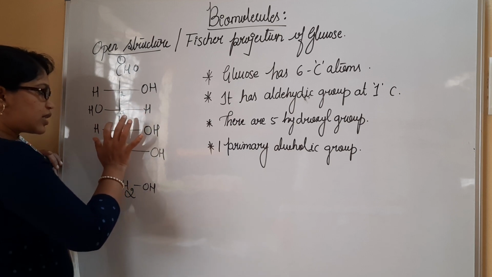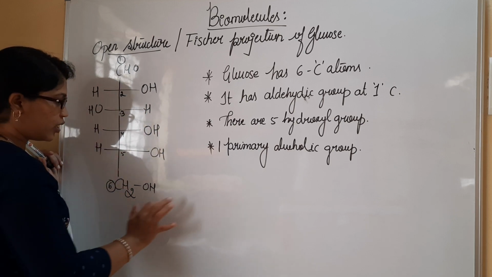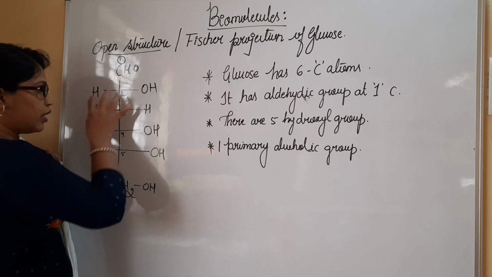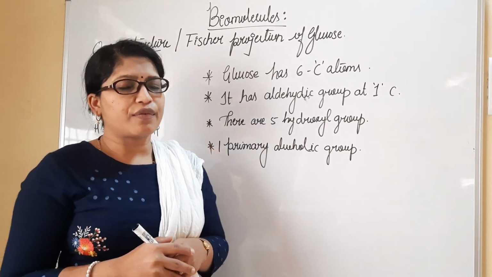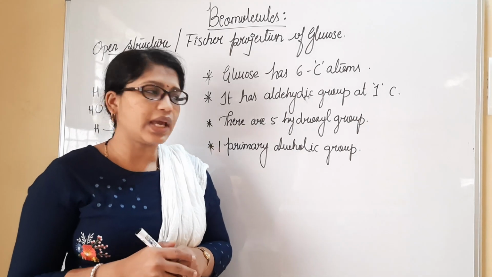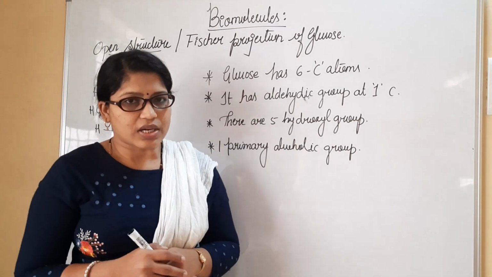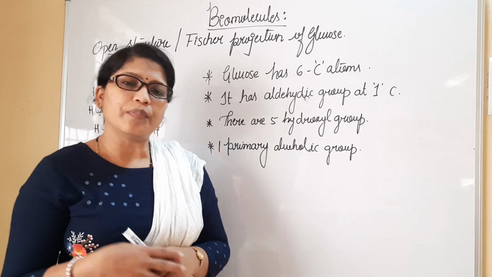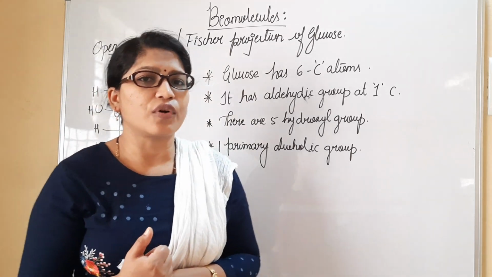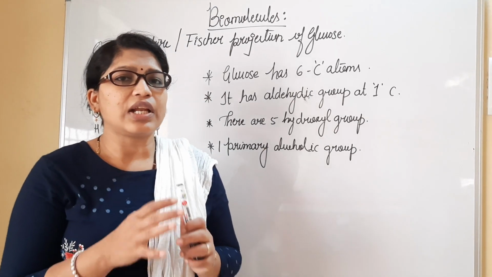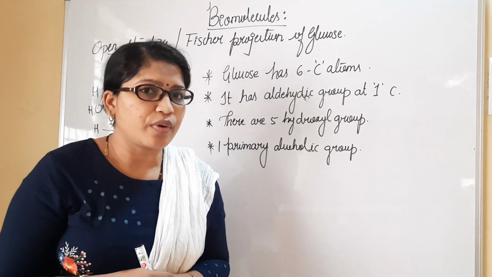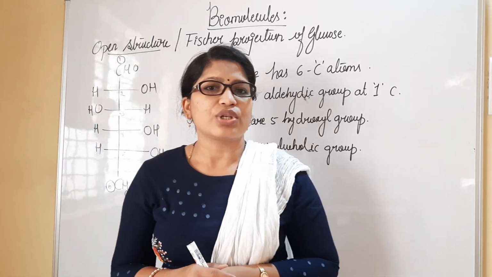When you consider this carbon atom, this whole together is one group, 2, 3, 4. Likewise, in total we have 4 different chiral carbon atoms in the glucose structure. As well, if you consider optical isomers for glucose, 2 to the power 4 equals 16. Compulsorily, optical isomers are going to be formed with respect to the structure of glucose.